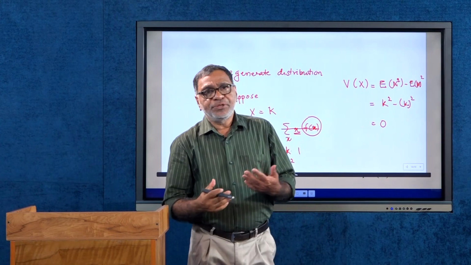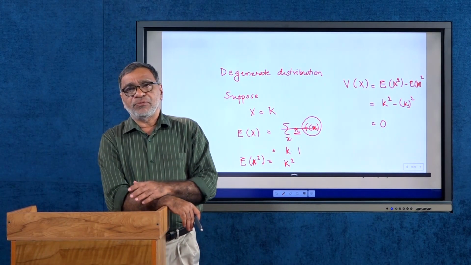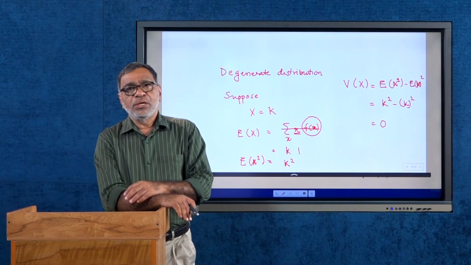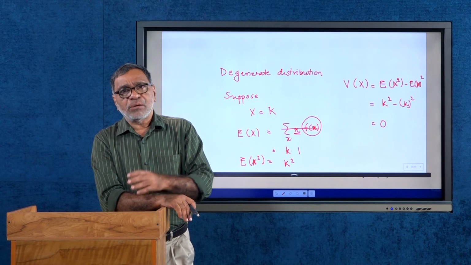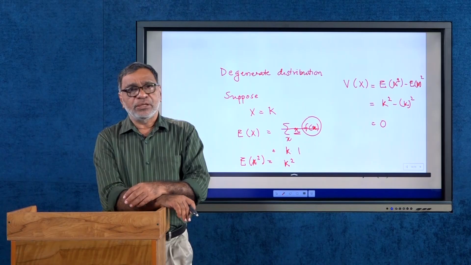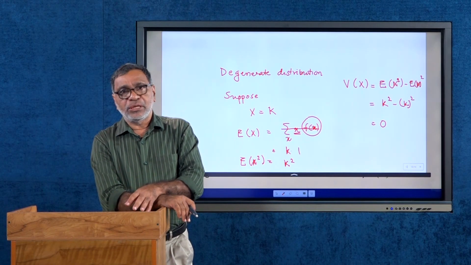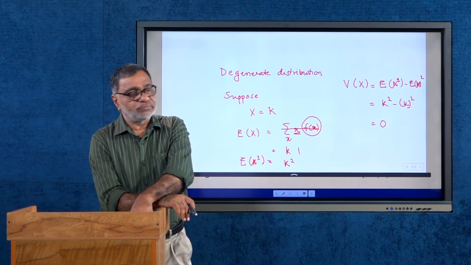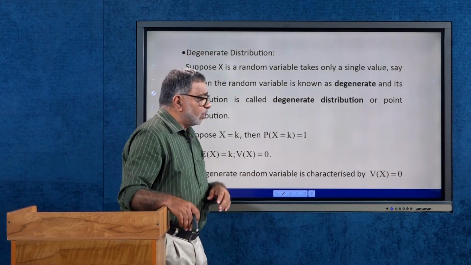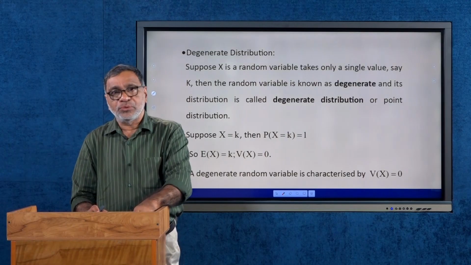So, the characterization of the degenerate random variable or degenerate distribution is that the variance is equal to 0. We can clearly establish that if x is a constant valued random variable, then there will not be any variability from the mean of the random variable. So a degenerate random variable is characterized by variance of x equal to 0.